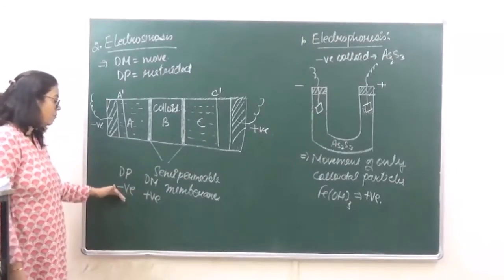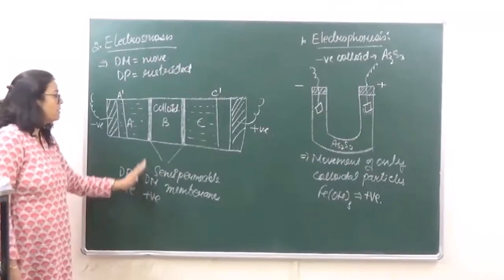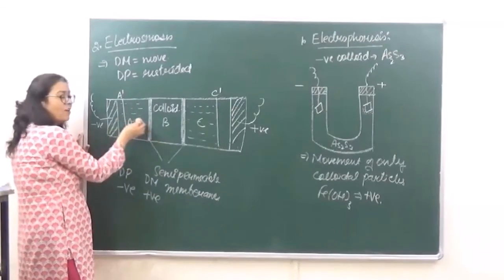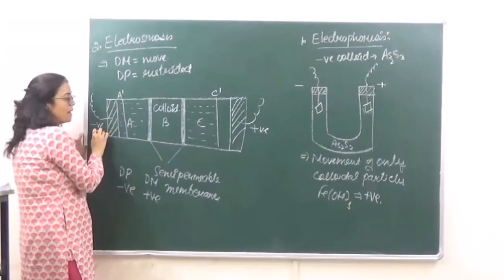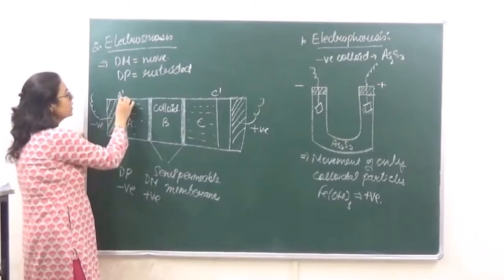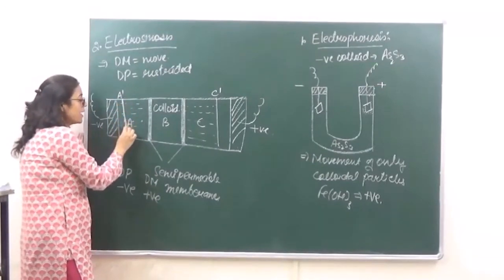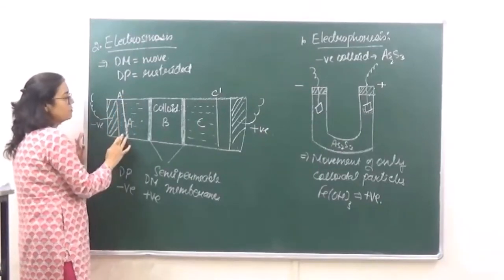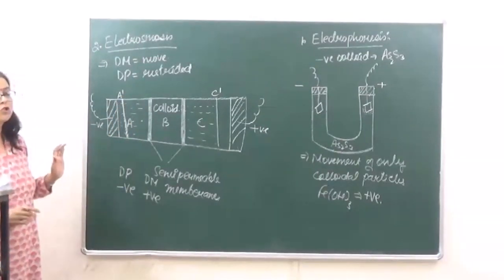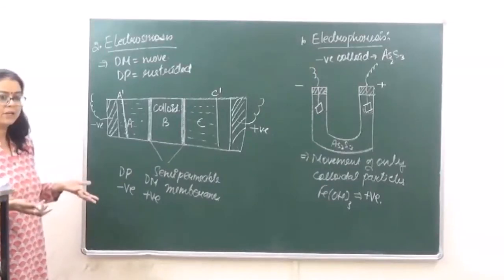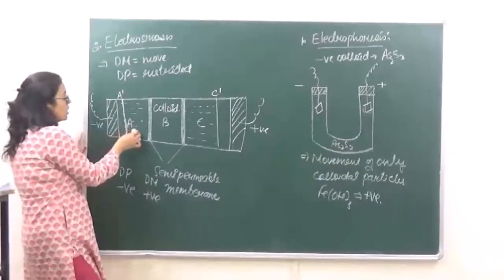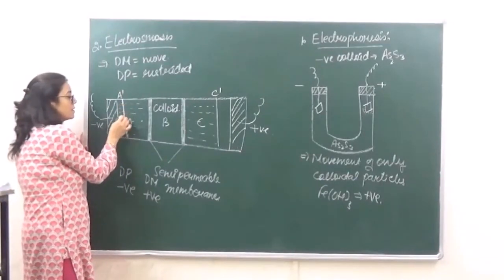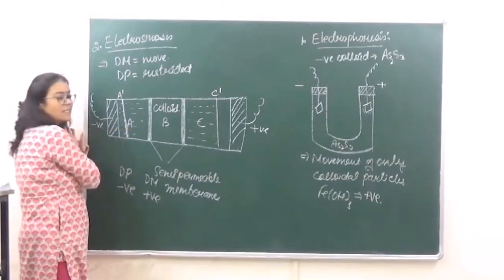So if we have a negative colloid, the dispersion medium is positive, we will see that the dispersion medium will travel towards the compartment A, as a result of which the water level crosses this A dash mark. Right? There is a small line which can be drawn over here just to exhibit a kind of indicator. So the dispersion medium starts moving towards A and crosses this A dash mark.